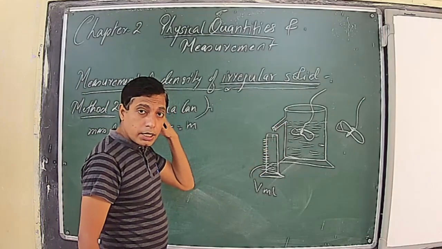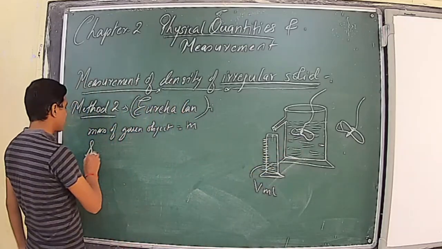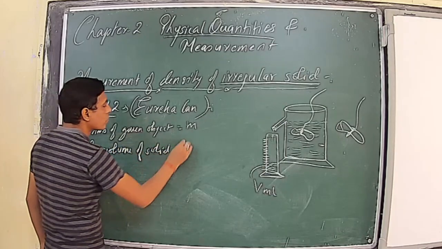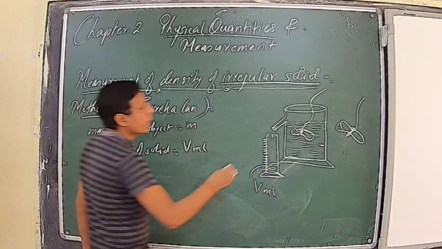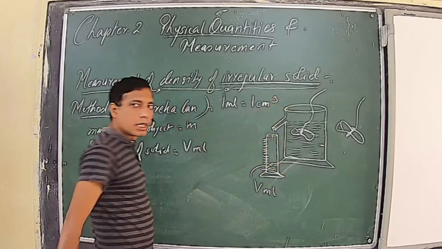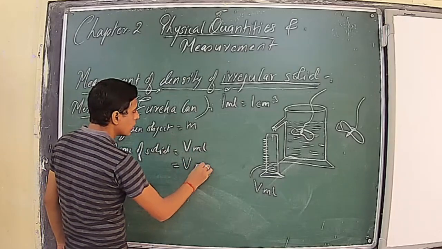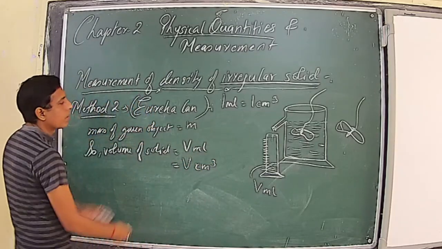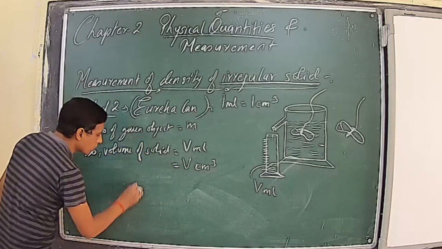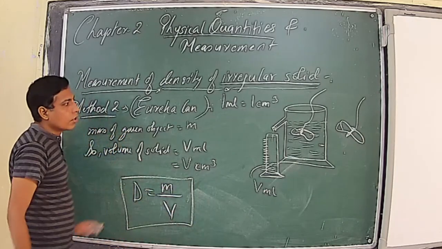And now we know that the volume of liquid displaced is equal to the volume of solid inserted. So the volume of solid is equal to V mL, and we also know that 1 mL is equal to 1 cubic centimeter. So it can be written as V cubic centimeter. Now we have the mass, say in gram, and we have the volume of the irregular shaped body in cubic centimeter. We use the formula D is equal to mass upon volume. So this is method 2.